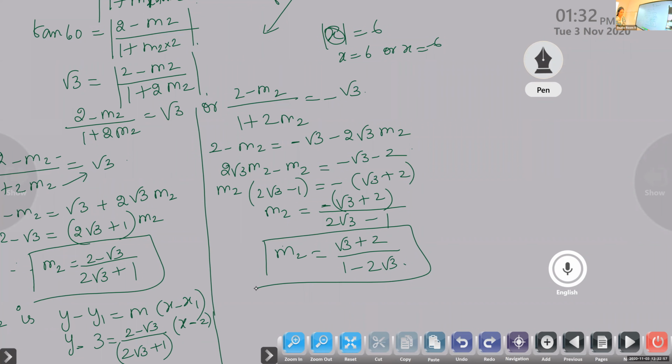Now, find out what the equation is. So the equation is y minus y1, y minus 3 is equal to root 3 plus 2 by 1 minus 2 root 3 into x minus 2. This one again you can cross multiply and simplify. You can simplify this.